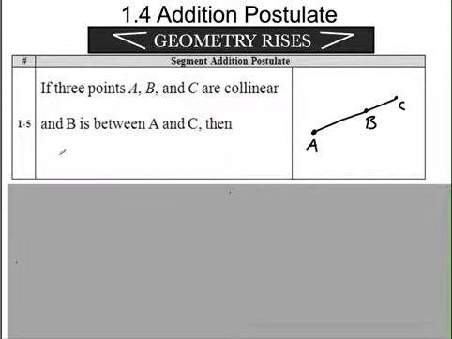Then we know the measure of AB plus the measure of BC has to equal what? AB plus BC, so this chunk plus this chunk has to equal the whole chunk. That is it. That's the Addition Postulate. Boom. There it is. Write it down.